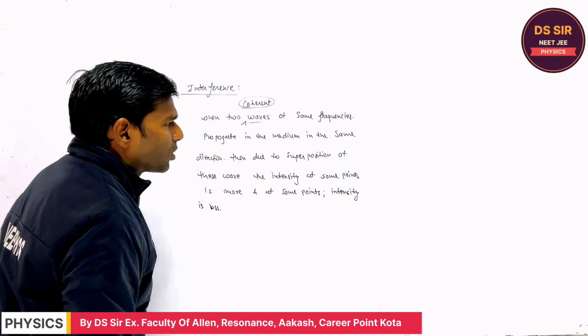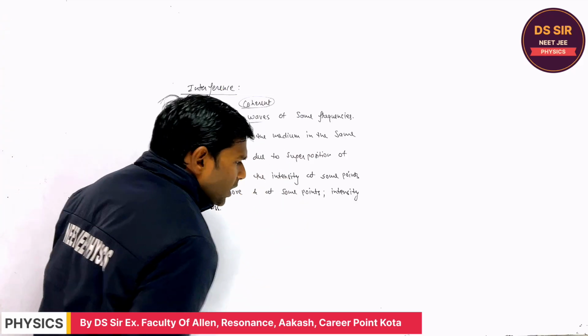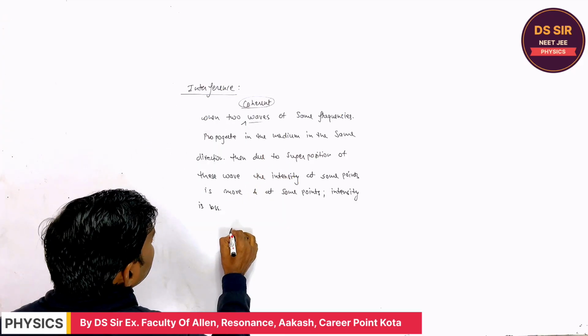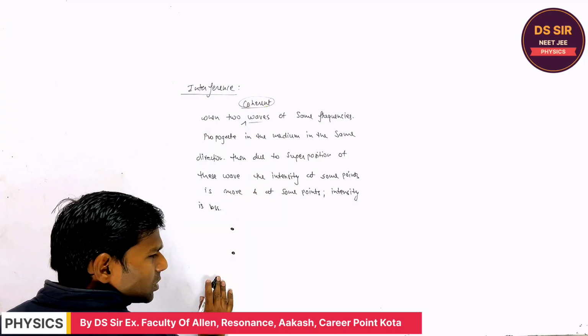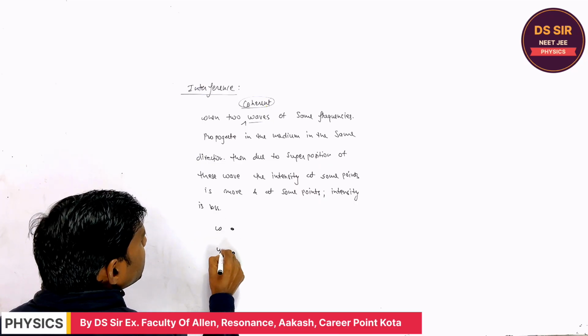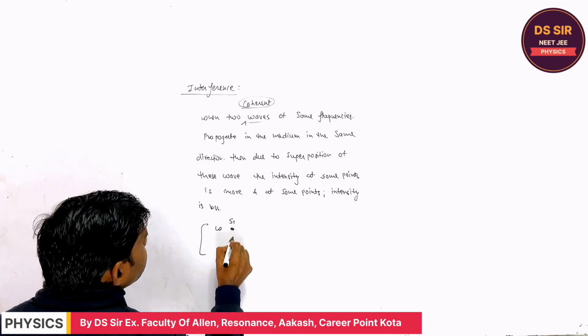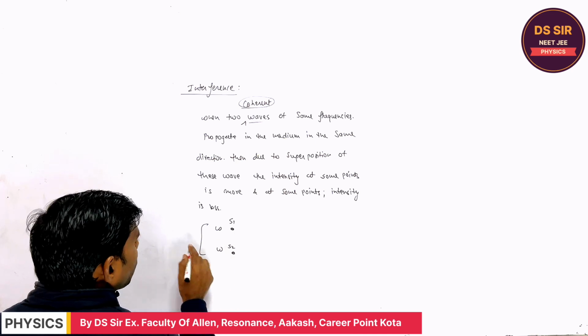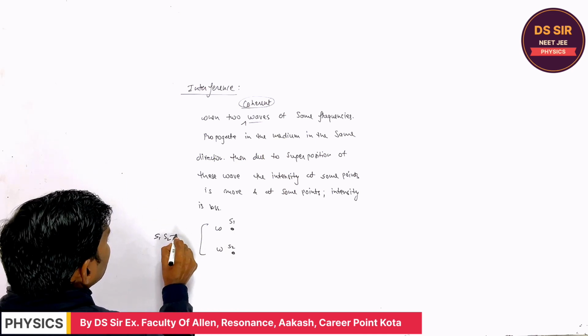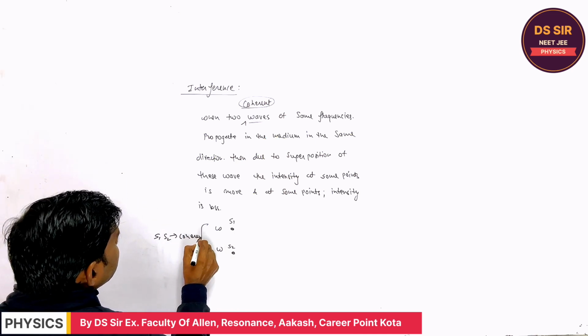Is it clear or not? Suppose there are two sources of light. Suppose this is the one source, this is the two source. The frequency must be the same, and the sources S1 and S2 must be coherent. Is it clear or not?